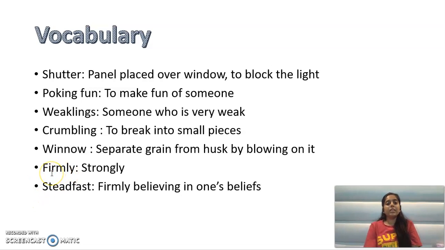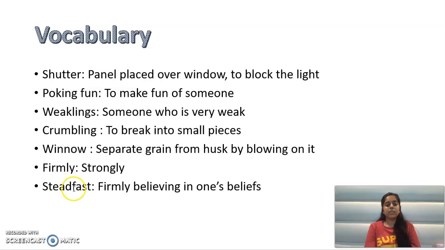Firmly. Firm means strong and firmly means strongly. For example, I firmly said that I will study today. मैंने strongly कहा कि आज तो मैं पढ़ाई करूंगी ही करूंगी. Okay, so firmly means strongly.